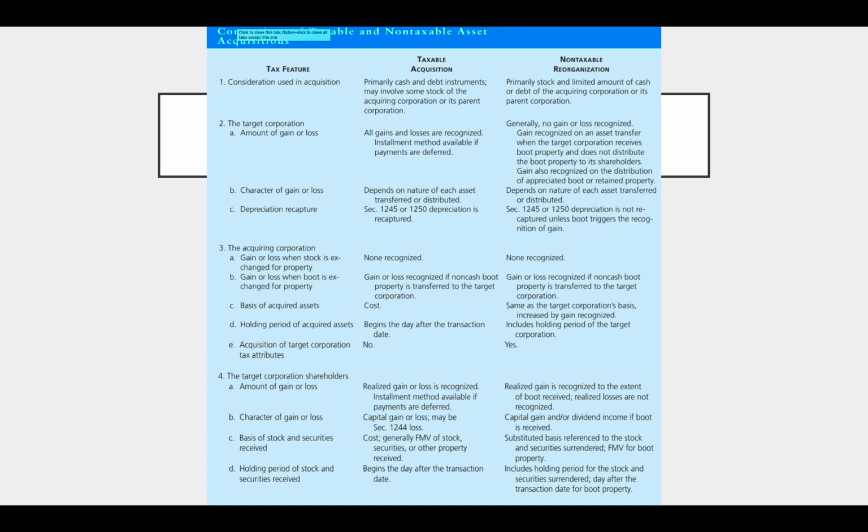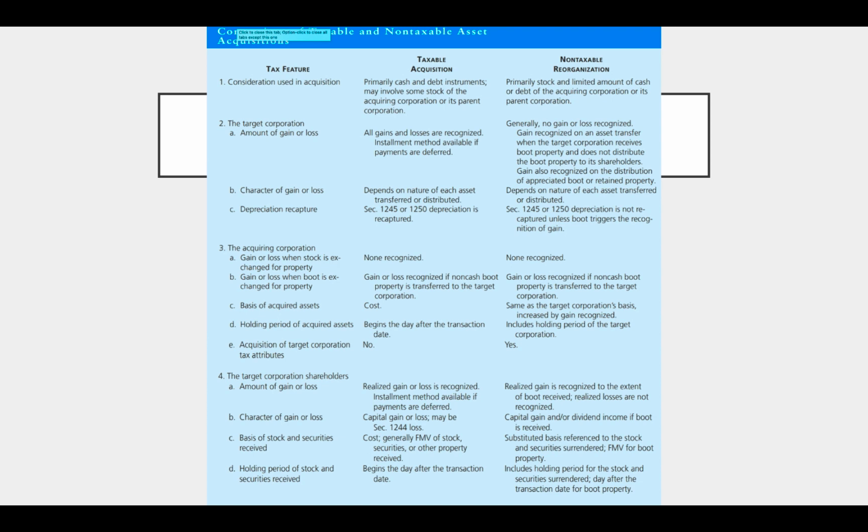Okay, and then finally, the target corporation shareholders. So these, remember, the parent is acquiring the target, and the target has shareholders, and we are talking about those shareholders. So 4A, the shareholders, the amount of gain or loss they recognize. In a taxable acquisition, the realized gain or loss is recognized, and they're allowed to use the installment method if the payments are deferred.